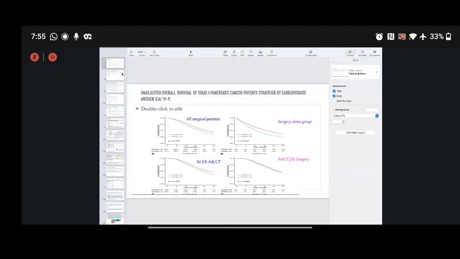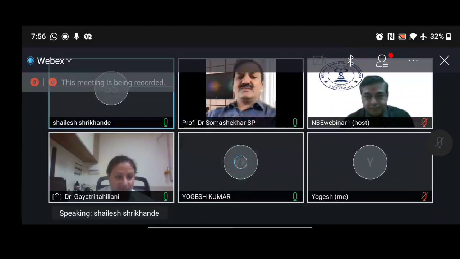So I think there are two ways of looking at it. Yogesh has made an excellent presentation, and we have heard all the detailed studies that he has cited. I have studied each and every one of these slides, and he's made a good case for looking at neoadjuvant treatment as an option in resectable pancreas cancer. At the end, he has, of course, said that the way forward is only neoadjuvant treatment, which is good. So I think it's important that we hear the counter from Dr. Gayatri, and then we can have a lengthy discussion and a talk, if that is okay with you, Soma.